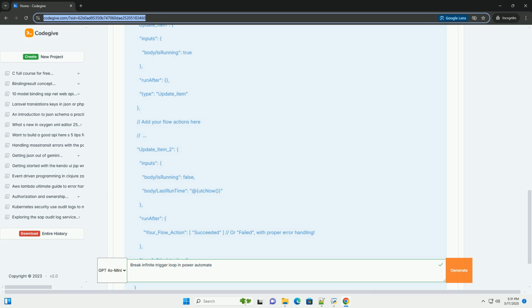5. Logic Apps, more advanced. For very complex or mission-critical scenarios, consider using Azure Logic Apps instead of Power Automate. Logic Apps offers more advanced features for error handling, monitoring, and scalability. Best practices and important considerations.